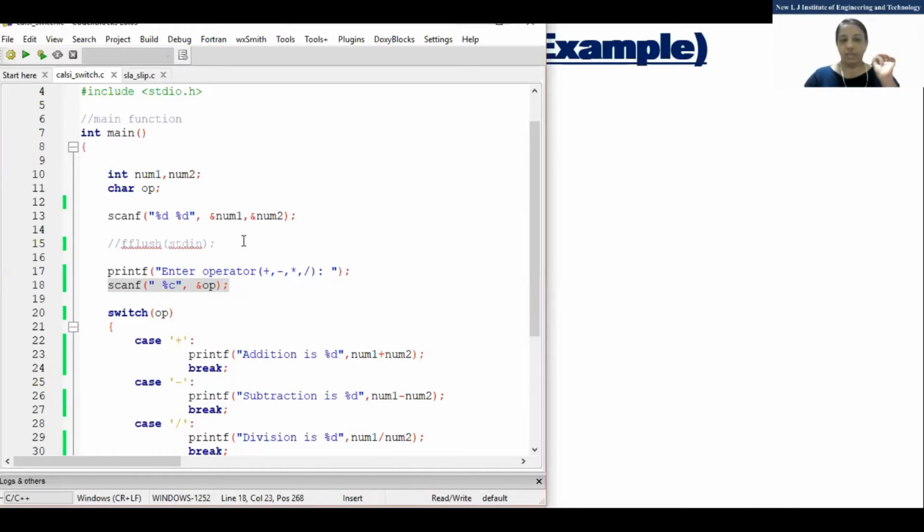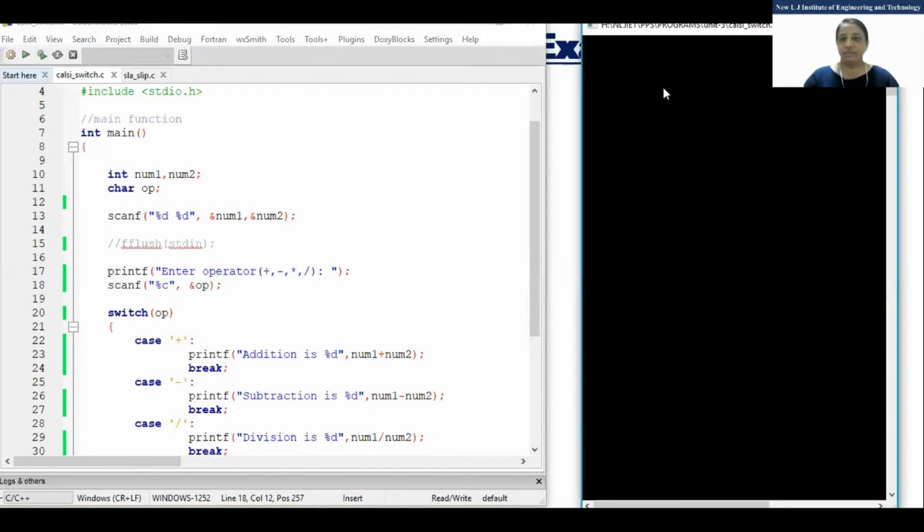When we are doing scanf for an integer number or float, and after that we scan a character, it will not allow you to enter. So what is the reason? I'll run the program again. Fine. So you will get your idea. Okay, 3 and 7. Just a minute.